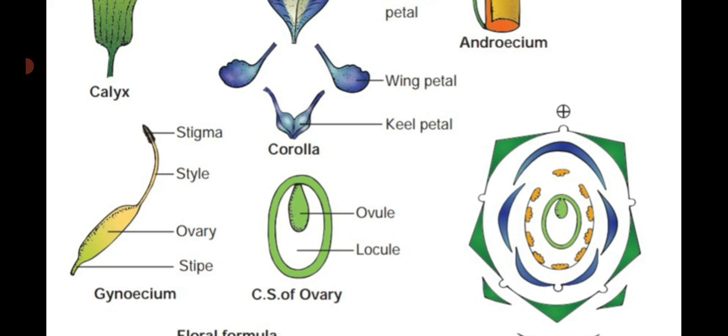Then see the CS of the ovary. Inner side, they have a chamber called the locule, only one. In that locule they have many ovules on a single carpel, that is said to be monocarpellary, unilocular. They are attached to the marginal region, so marginal placentation. So this is the gynoecium of Clitoria ternatea.